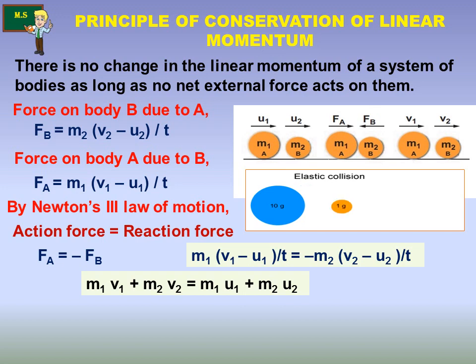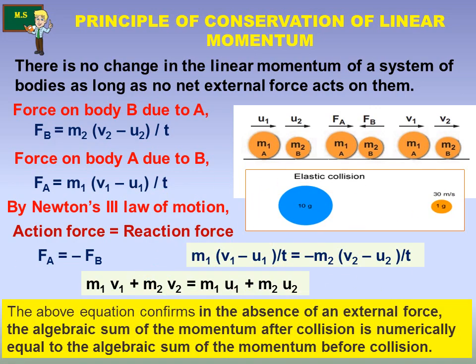See, we are rearranging the equation with the final velocities on the left side and the initial velocities on the right side. The above equation confirms that in the absence of an external force, the algebraic sum of the momentum after collision is numerically equal to the algebraic sum of the momentum before collision.